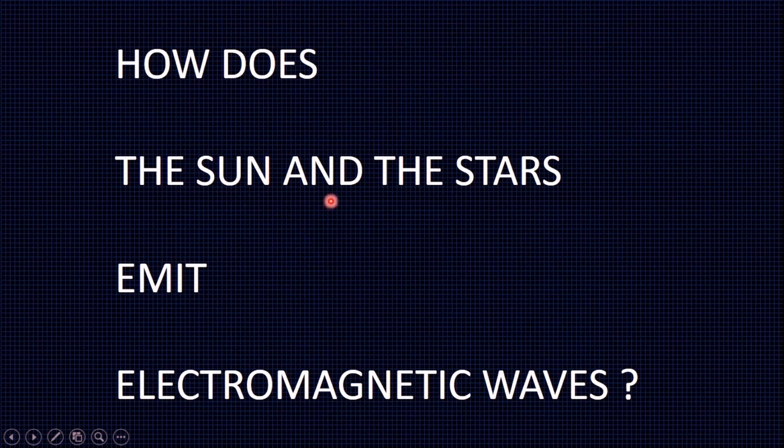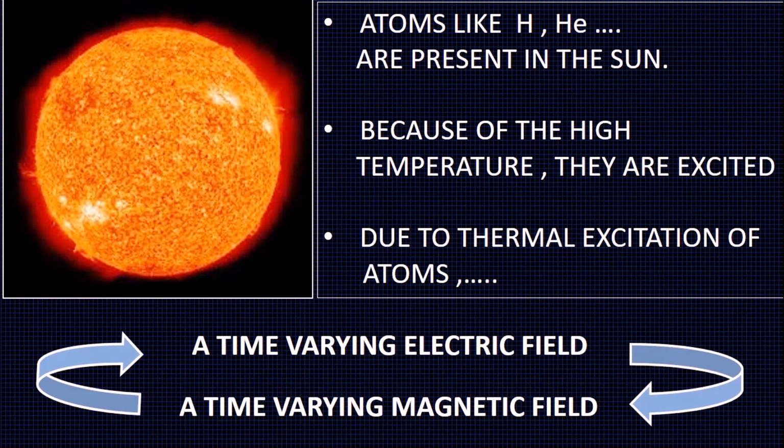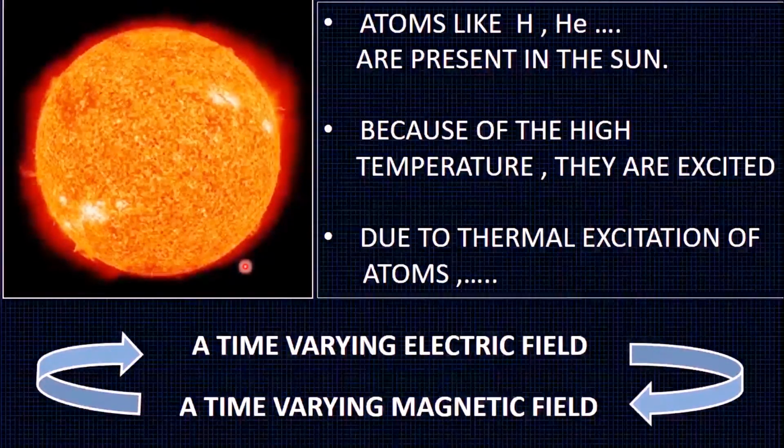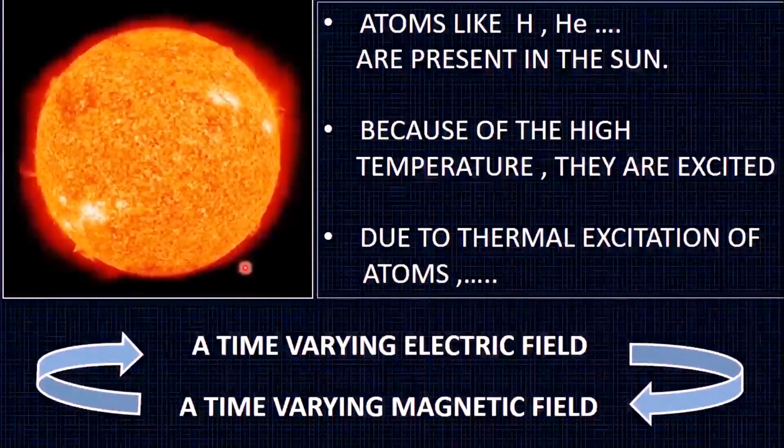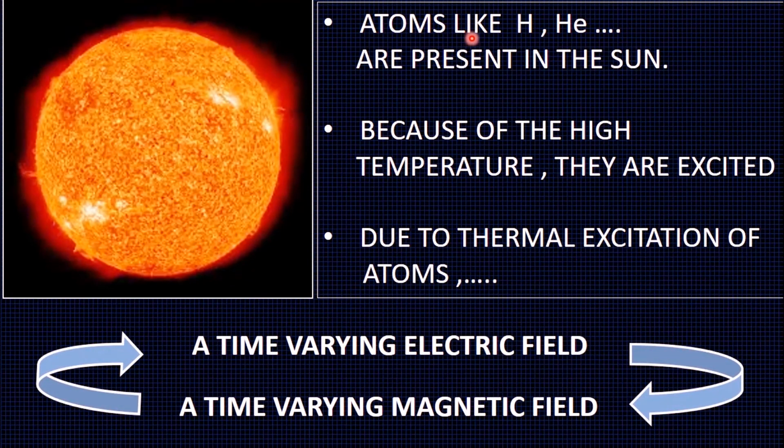How do the sun and the stars emit electromagnetic waves? The sun is a source of energy. It gives light and also most of the electromagnetic radiations. Atoms like hydrogen and helium are present in the sun. Because of the high temperature of the sun, the atoms are excited.